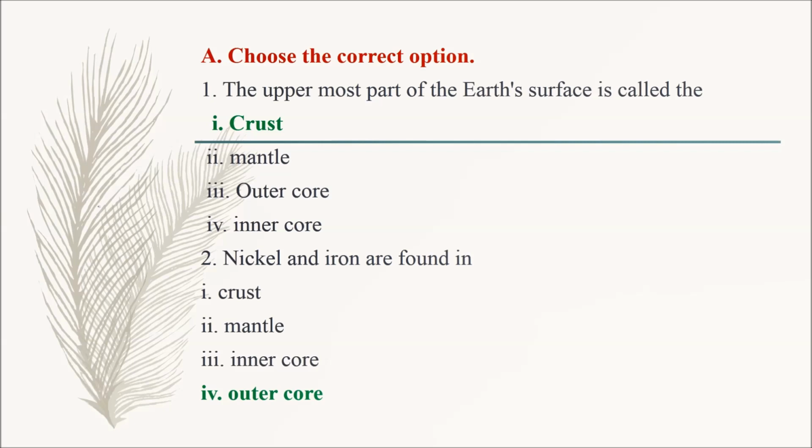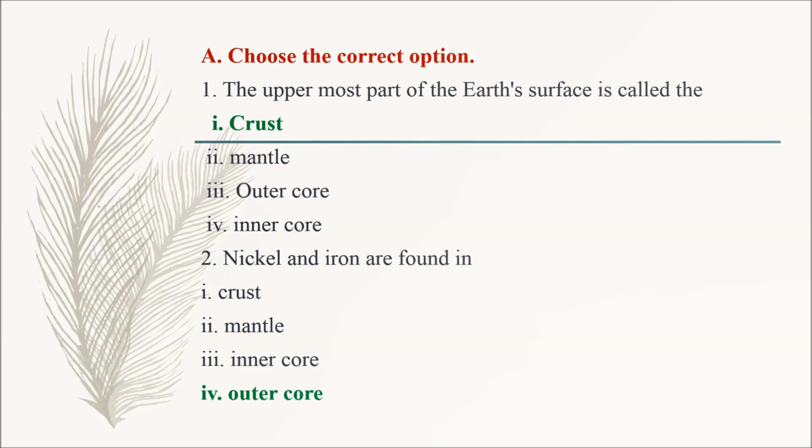Now we are going to revise the book back questions with answers. Section A. Choose the correct option. Question number 1. The uppermost part of the earth's surface is called the option 1 crust, option 2 mantle, option 3 outer core, option 4 inner core. So the correct answer is option 1 crust.